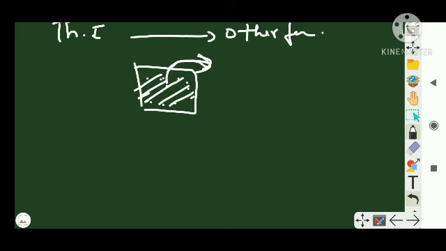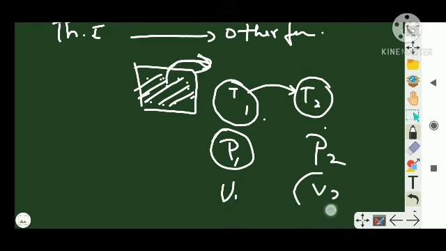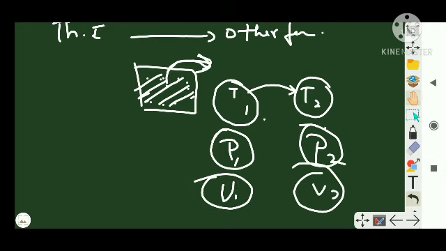It is only dealing with the initial amount and final amount. So how it is happening, it doesn't matter. In thermodynamics, we only deal with initial temperature, final temperature, initial pressure, final pressure, initial volume, final volume, like that. Clear? Only the initial and final stages are important.